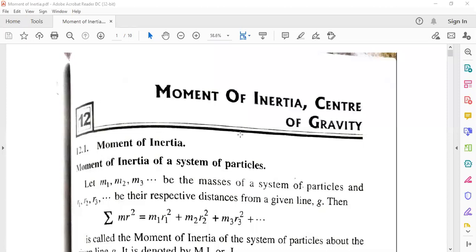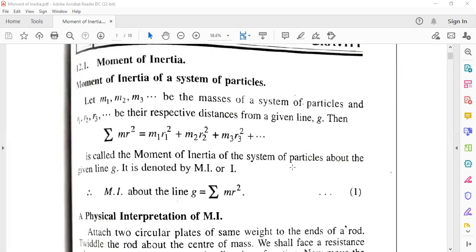Is my screen visible to all of you? Yes, sir. Okay, today we will go for the moment of inertia. Look here, the definition is given. Moment of inertia of a system of particles: let m1, m2, ..., mn be the masses of a system of particles and r1, r2, r3, ... be the respective distances from the given line.